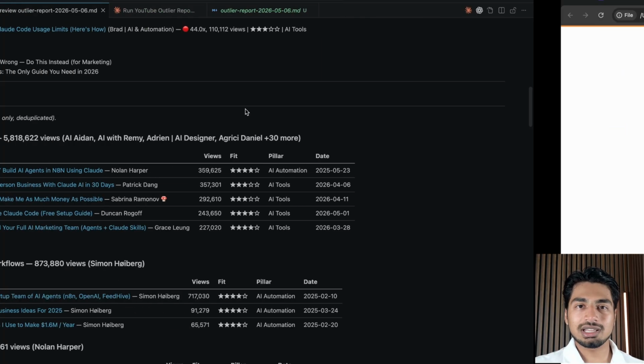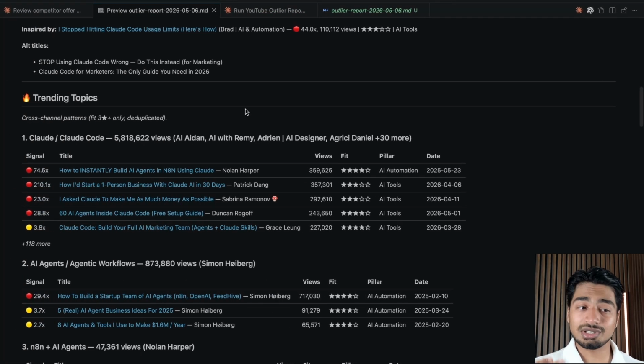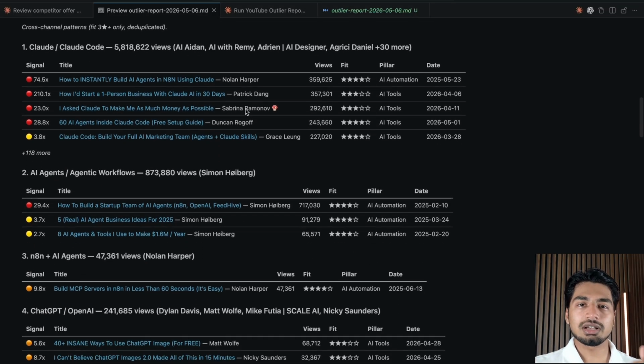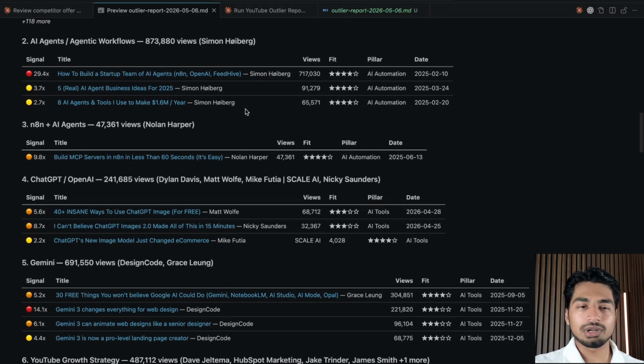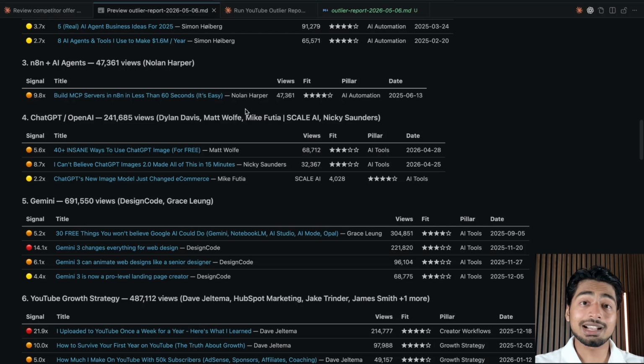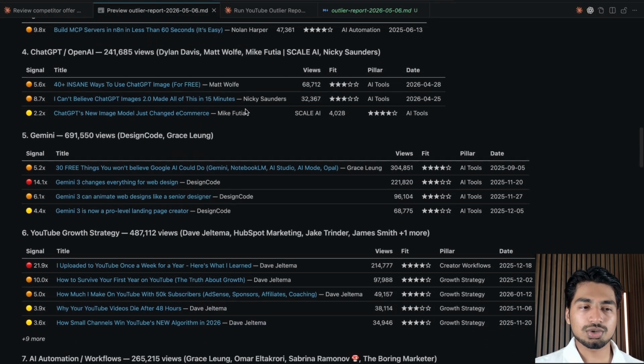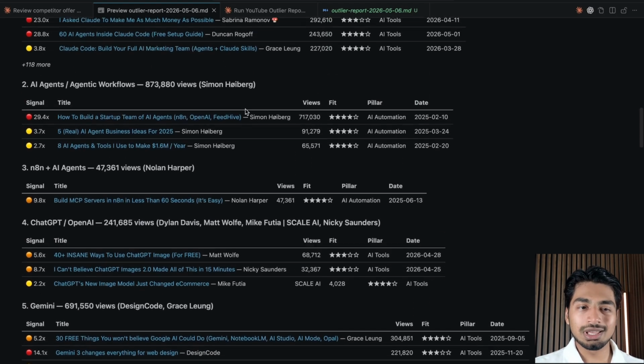Because again, if you're running these things, you're putting the time to build these things yourself, you want to make sure the output is customized to you. Because if you're grabbing what everyone else is grabbing, then you're the exact same as everyone else, which is not where you want to be, right? So you want to adapt what's working for other people to you and only to you.